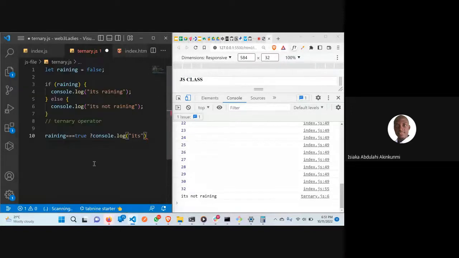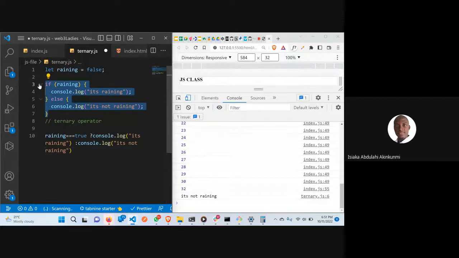If it's raining, you should write console.log it's raining. You have to put the other condition there. Our else now is this colon. It's not raining, so we are going to say console.log it is not raining. Now, this is how we are going to be writing a ternary operation.